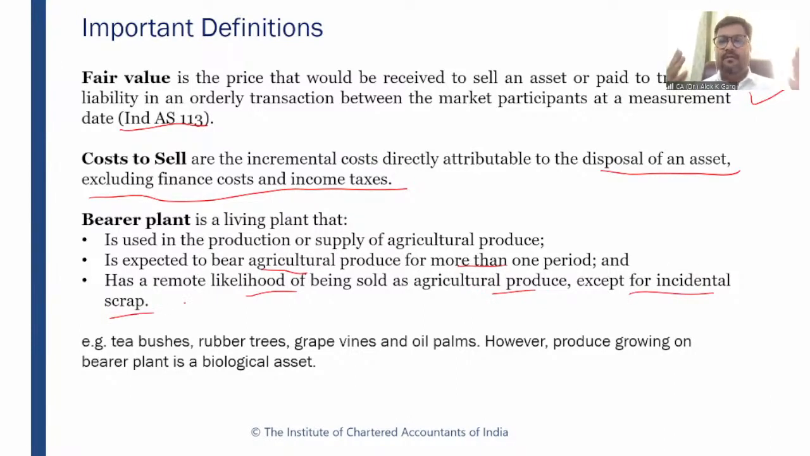What is a bearer plant? First of all, bearer plants are those plants which provide agricultural produce for more than 1 year, and that plant is not expected to be sold itself as an agricultural produce. So the objective of that plant is to provide output for more than 1 year, right?